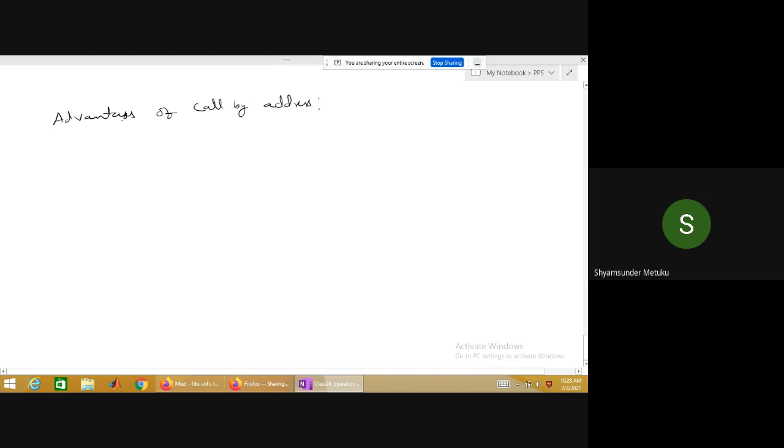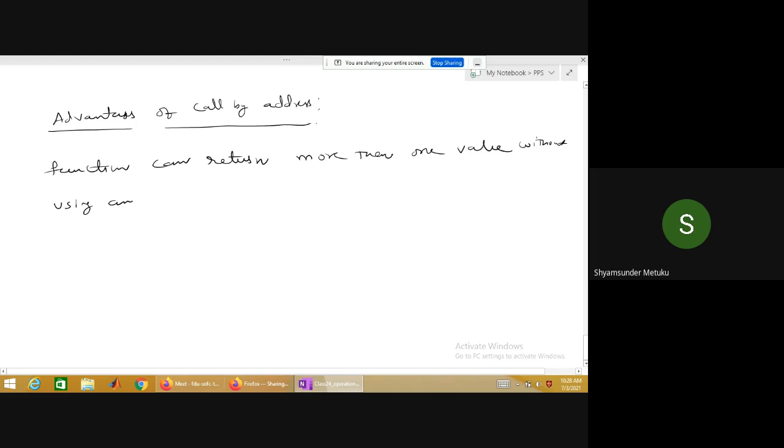So with this we'll end today's class. Advantage of call by address: here a function can return more than one value without using any return statement. This is known as indirect return.